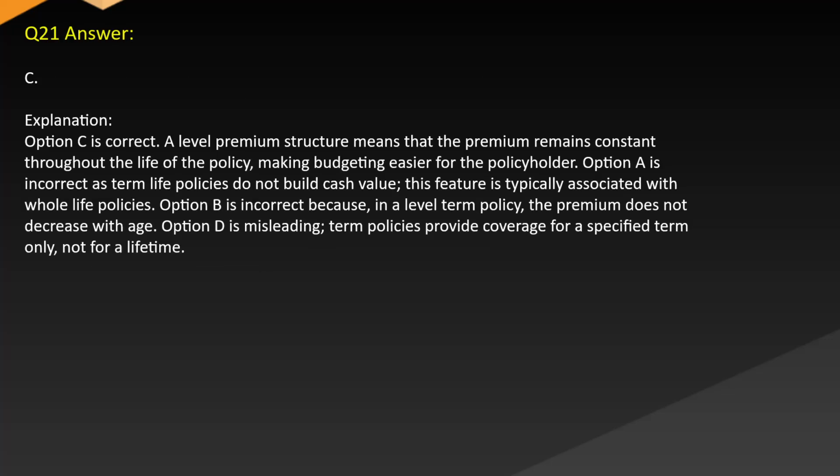Answer C. Explanation. Option C is correct. A level premium structure means that the premium remains constant throughout the life of the policy, making budgeting easier for the policyholder. Option A is incorrect as term life policies do not build cash value. This feature is typically associated with whole life policies. Option B is incorrect because in a level term policy, the premium does not decrease with age. Option D is misleading. Term policies provide coverage for a specified term only, not for a lifetime.